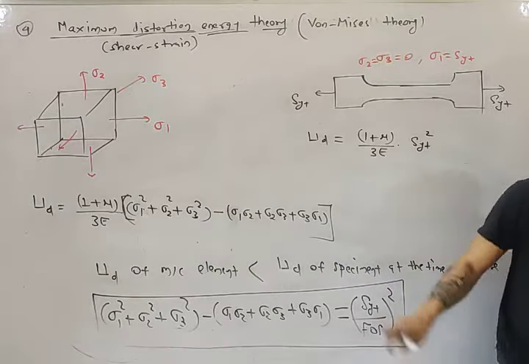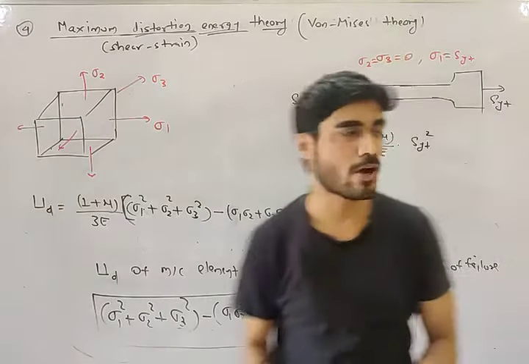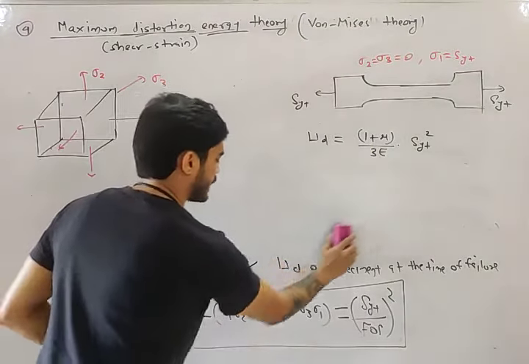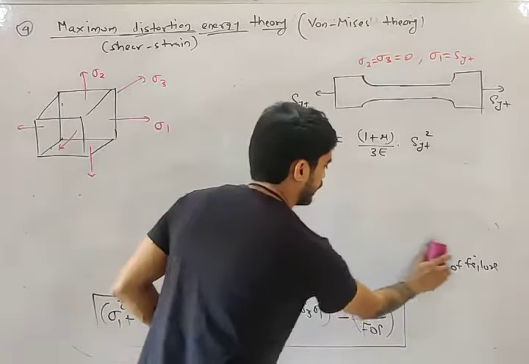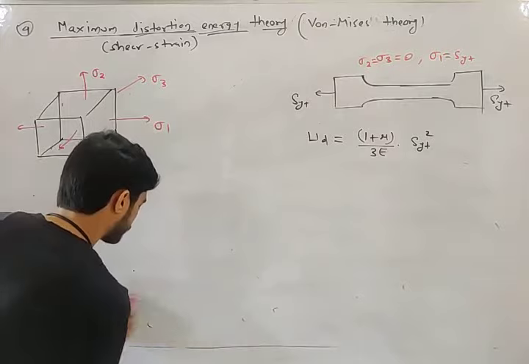So this was the fourth theory of failure, maximum distortion energy theory. Now we have seen the equation, but we also need to plot this equation on the graph. If you plot this equation on the graph, what will you get? Let's understand that.